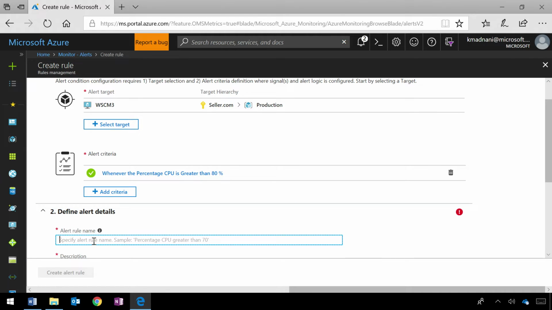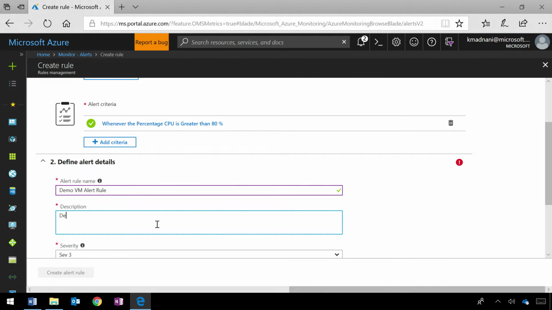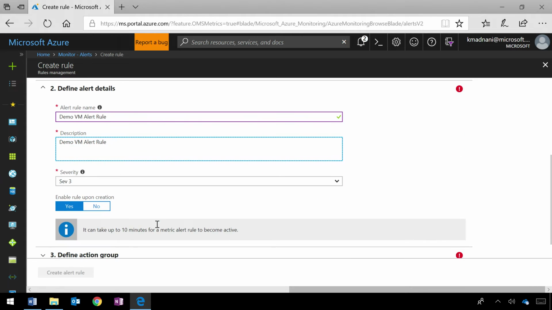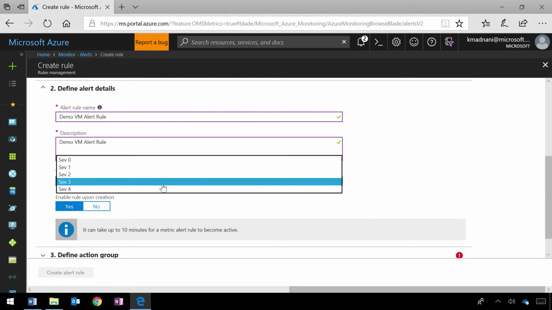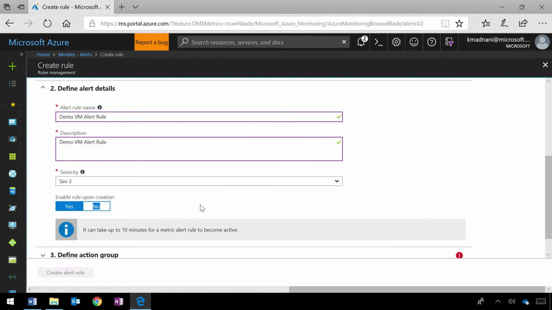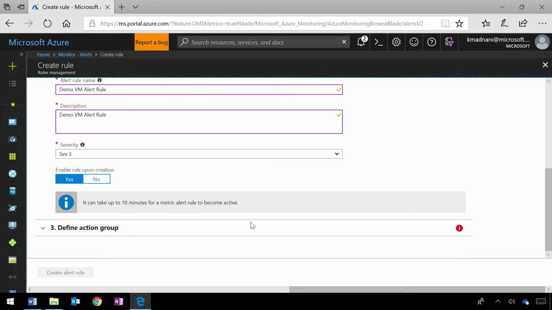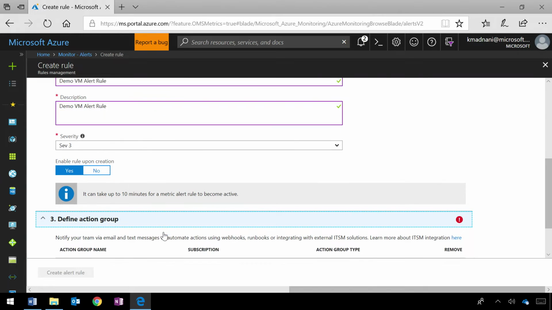So let's give this a name, demo VM alert rule. Specify a description. I'm going to give the same description. Then you can declare your severity, whether you think it's a big problem or not. That's correct. Whether there's a SEV 0, 1, 3, or 4, depending on what your organization deems this as. And you can define the appropriate action.